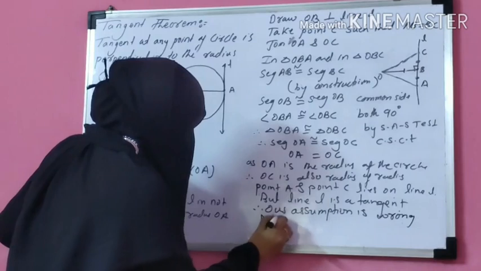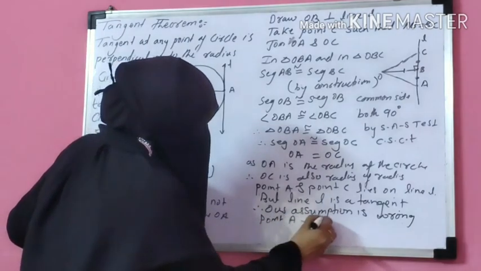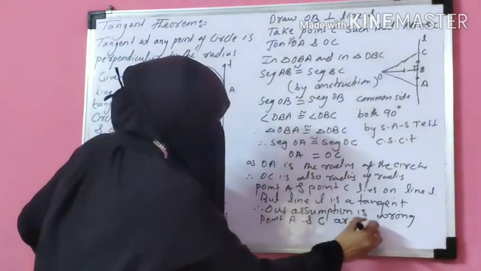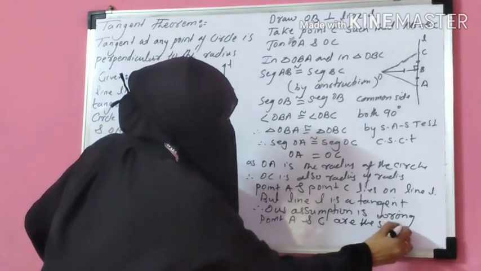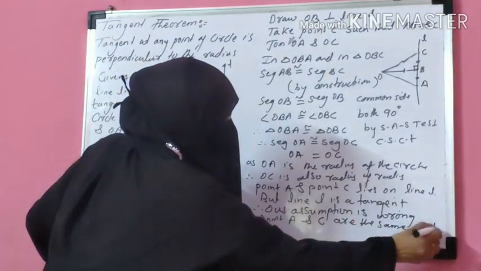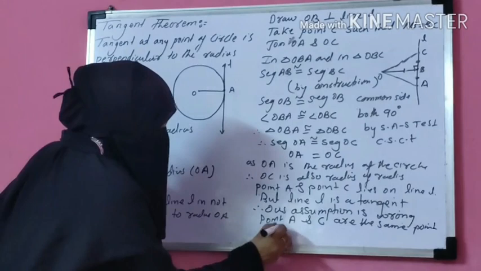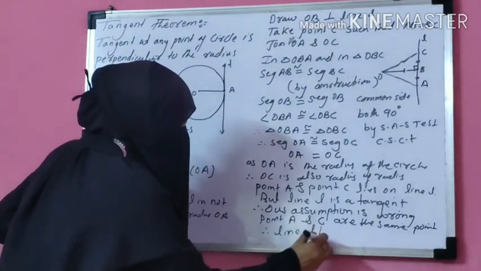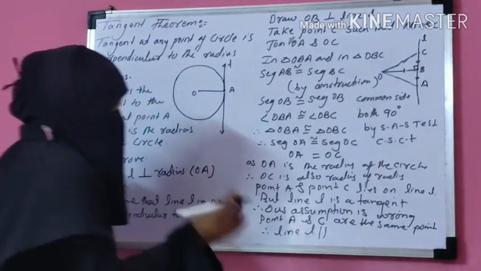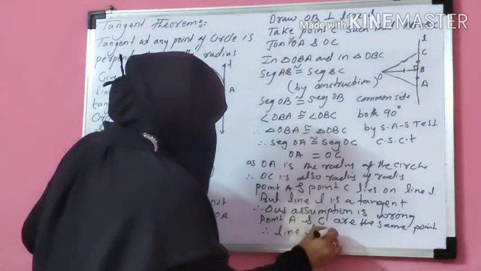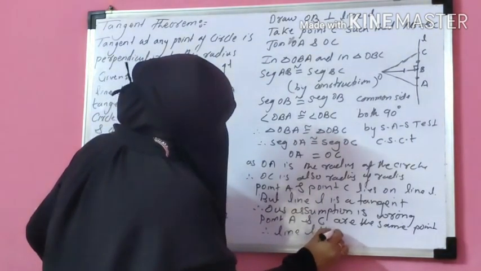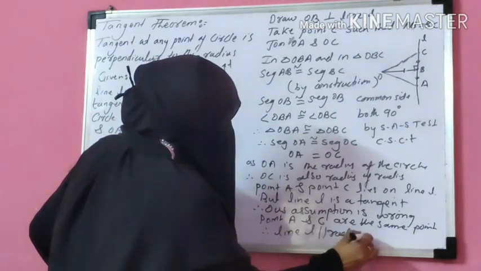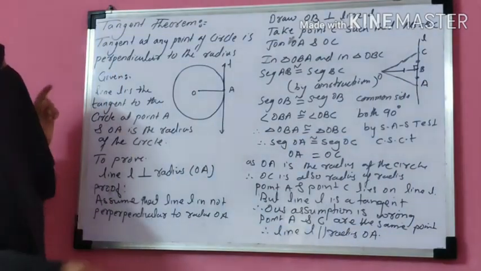Points A and C are the same point. They are the same point, not different points. So therefore line L is perpendicular to radius OA. So this is your tangent theorem.